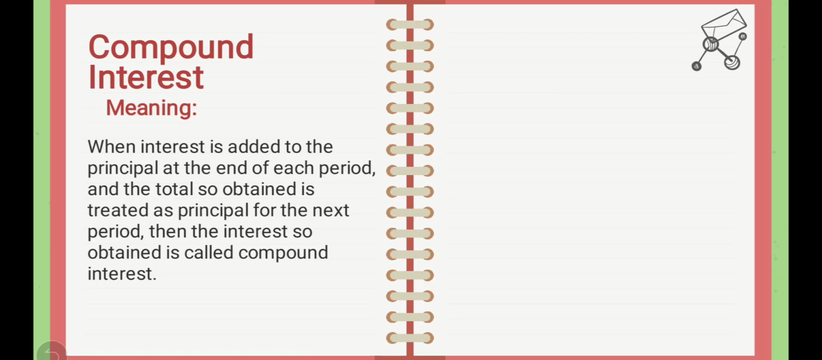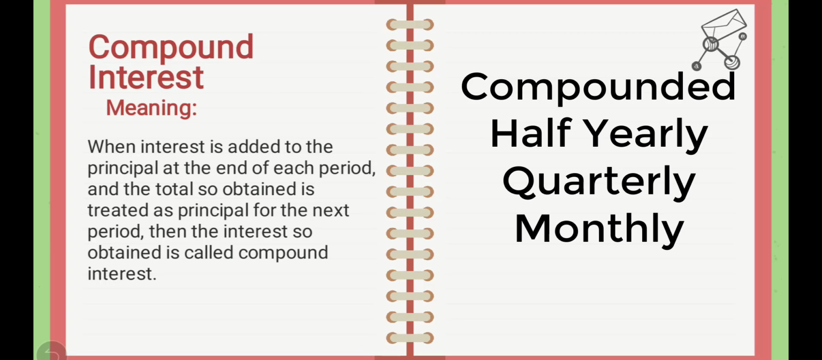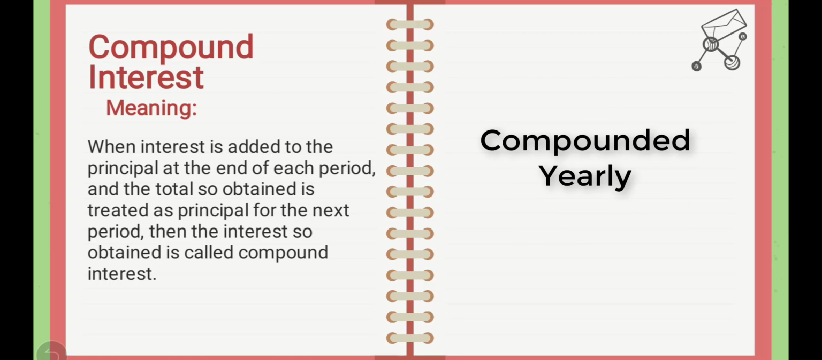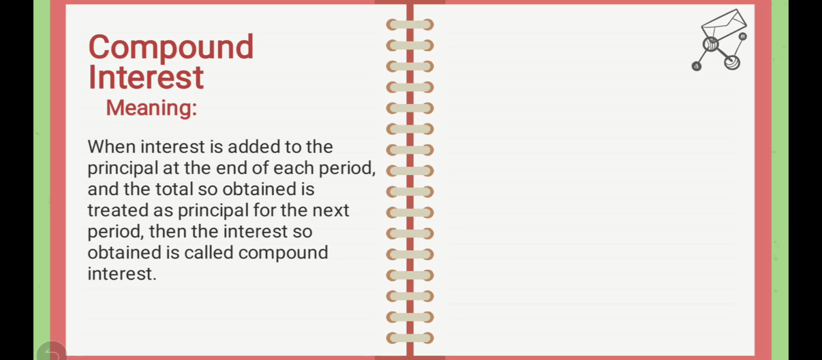Next, how to calculate compound interest. Generally compound interest is compounded yearly, half yearly, quarterly and monthly. But in this video we are going to see how to calculate compound interest compounded yearly. How to calculate compound interest compounded half yearly, compounded quarterly, compounded monthly, I have given a link in the description box. You will see the video on it.